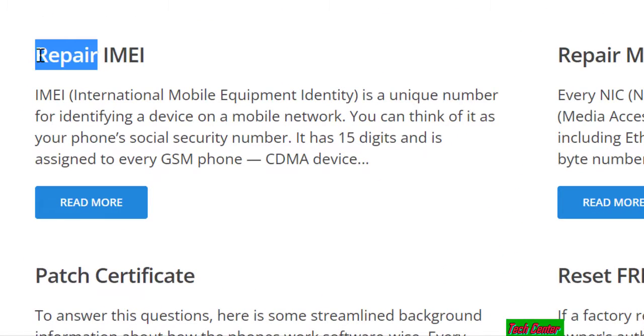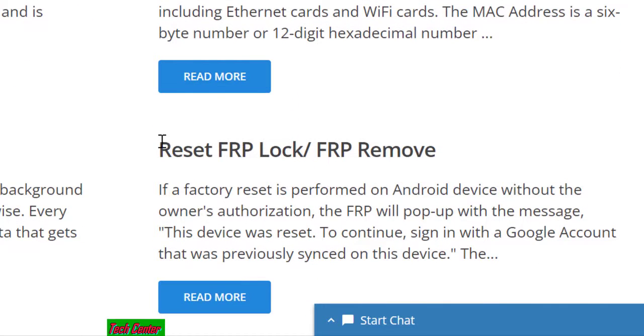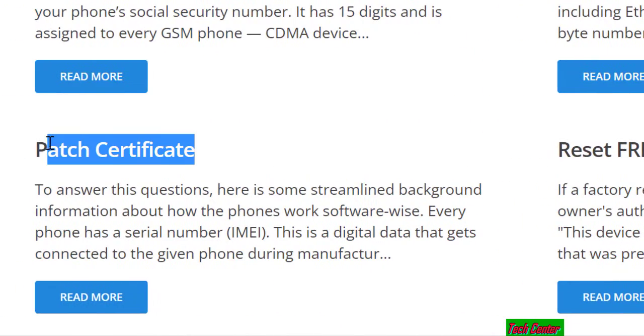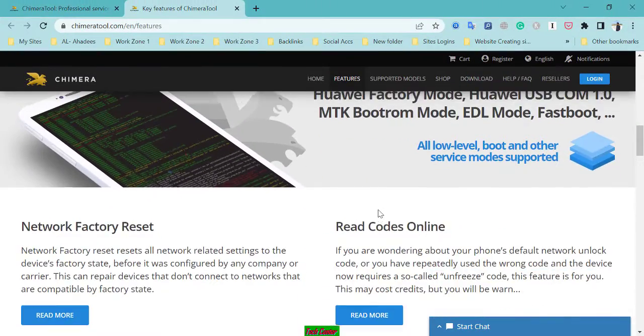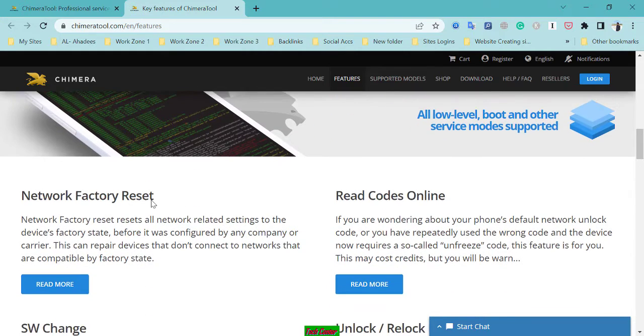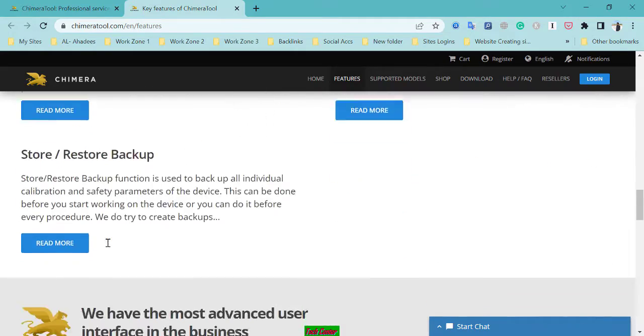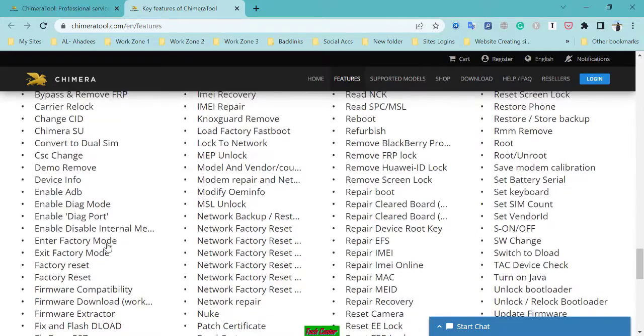Repair IMEI. It will repair your IMEI. Repair MAC. It will repair your MAC. Reset FRP lock, FRP remove, patch certificate, Huawei factory mode, Huawei USB COM 1.0, MTK, boot ROM mode, EDL mode, fastboot. Okay, these are the features and capabilities of Chimera tool. Network factory reset, read codes online, unlock, relock, bootloader, SV chain. So these are the functions and features.